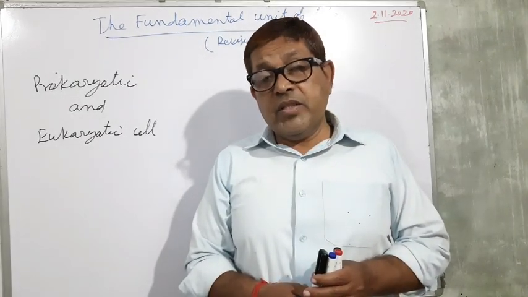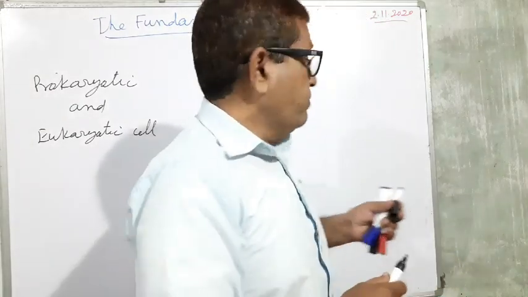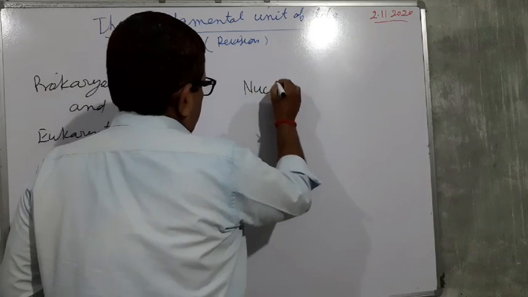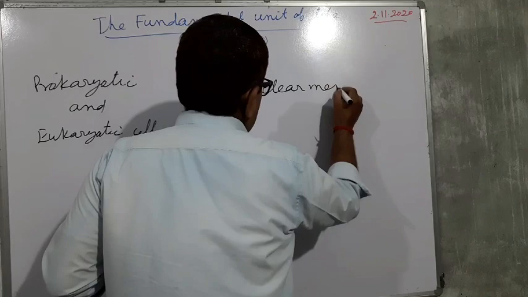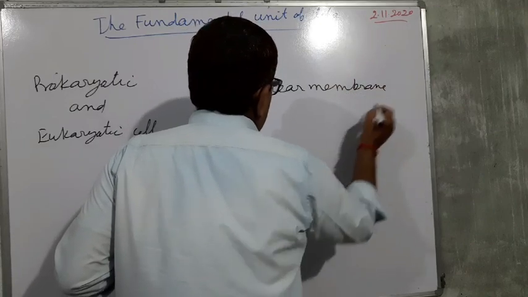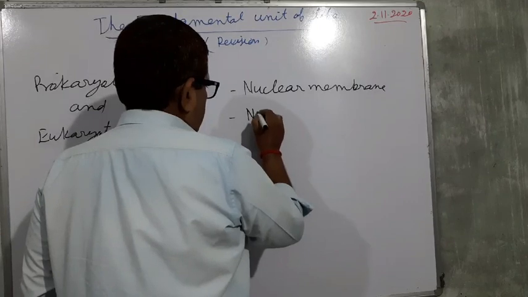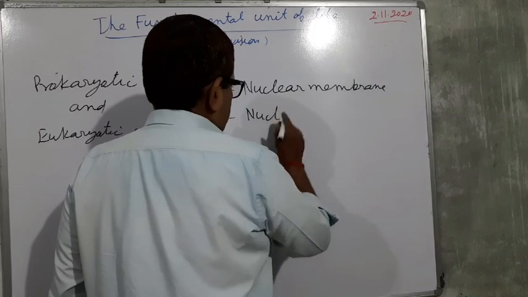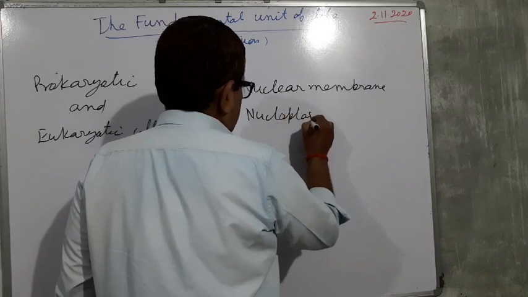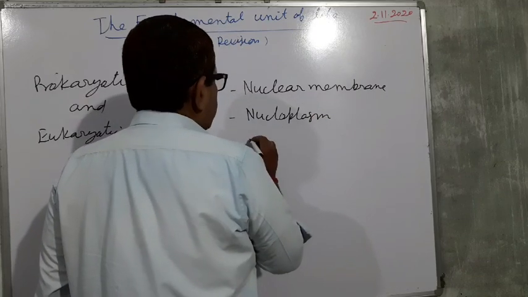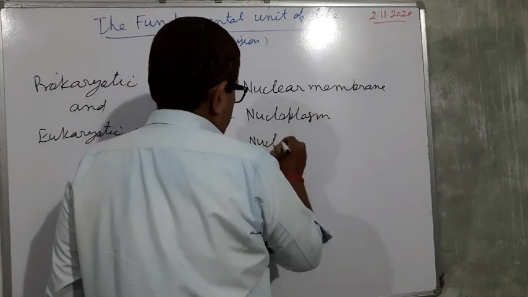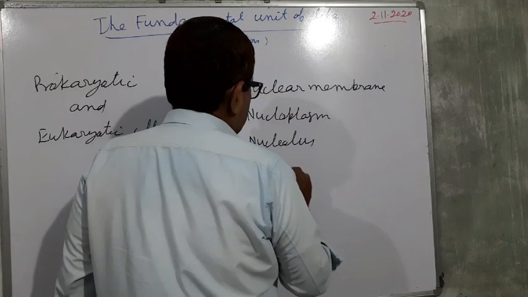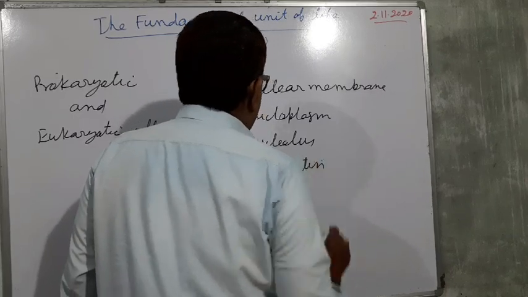Well-defined nucleus means that it consists of the nuclear membrane, nucleoplasm, nucleolus, and chromatin.